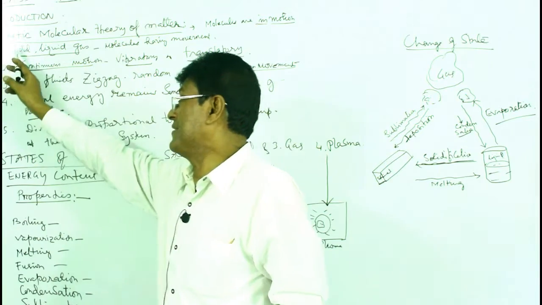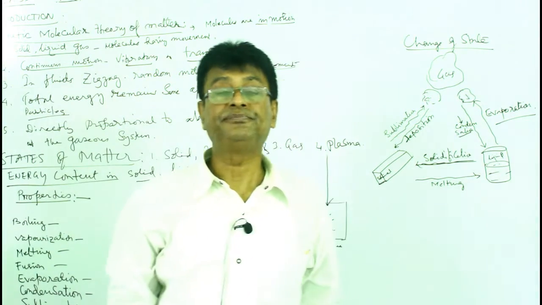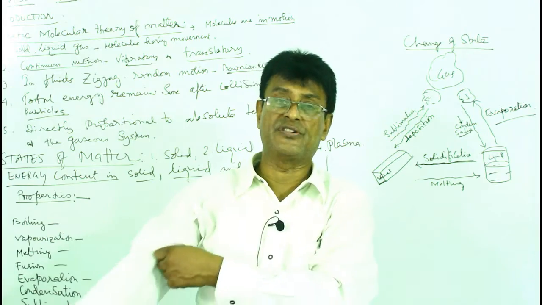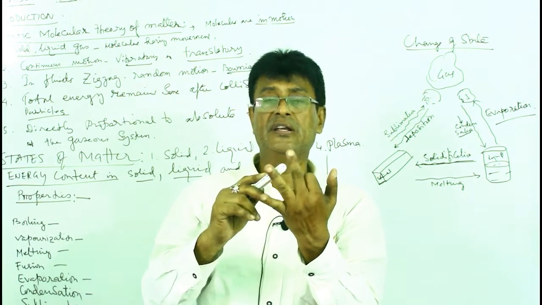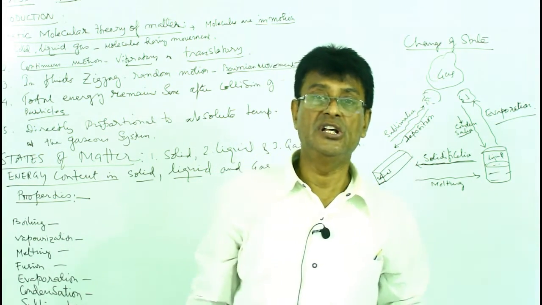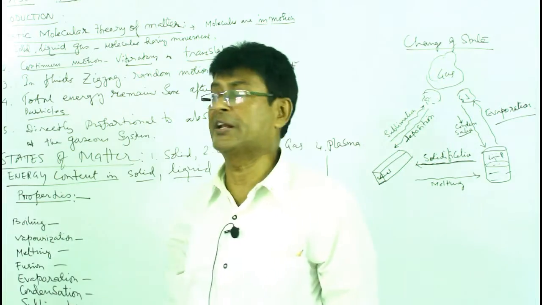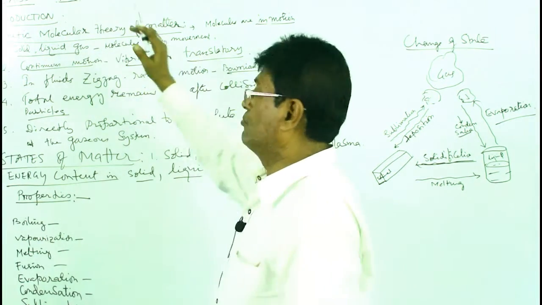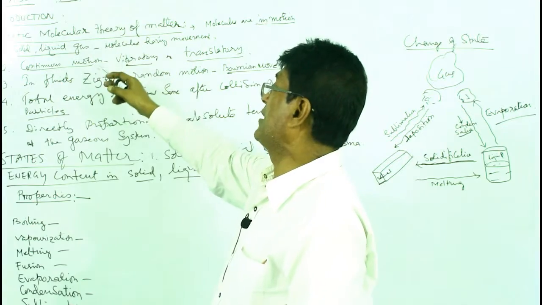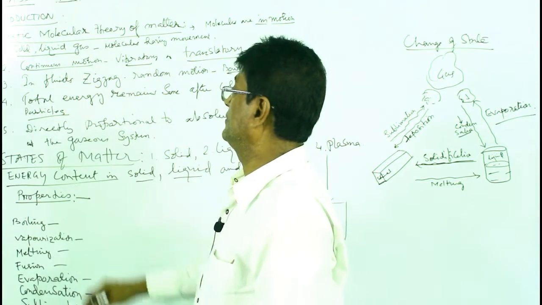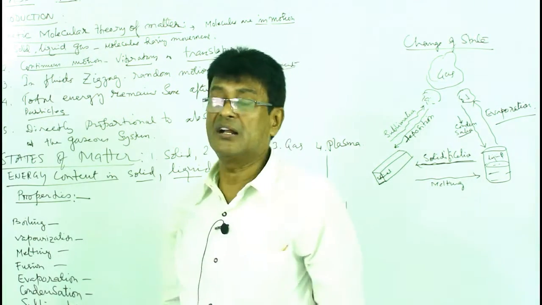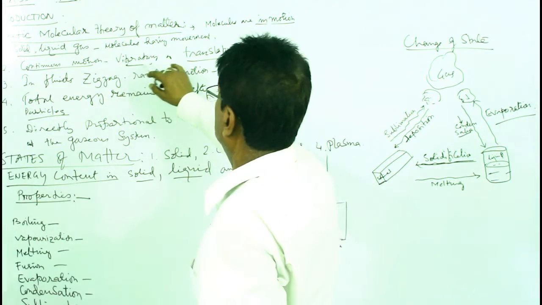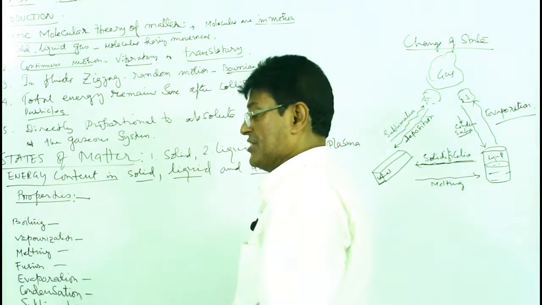So what is happening though? The matter exists in 3 states, rather 4 states: solid, liquid, gas and plasma. Usually we study under solid, liquid and gas, and molecules have movement in all solids, liquids and gases. They are in continuous motion. The motion is vibratory or translatory.